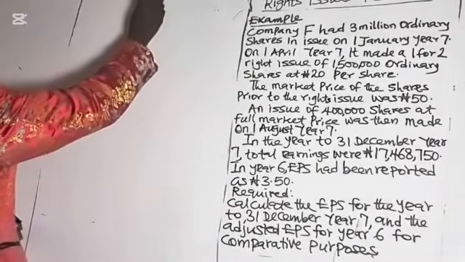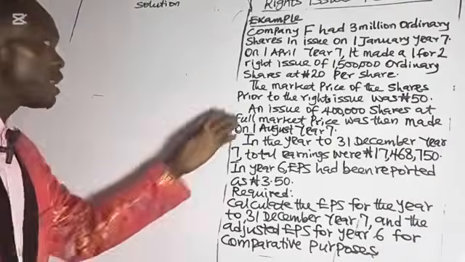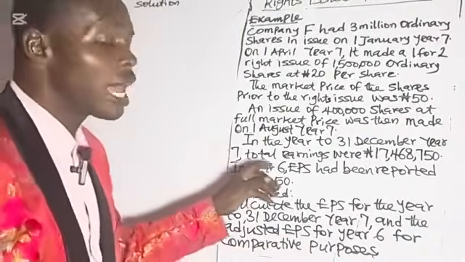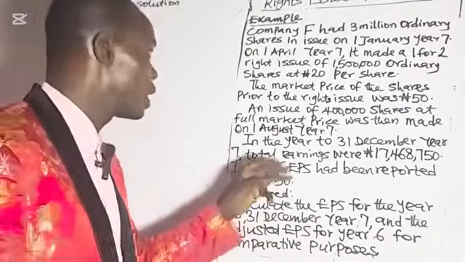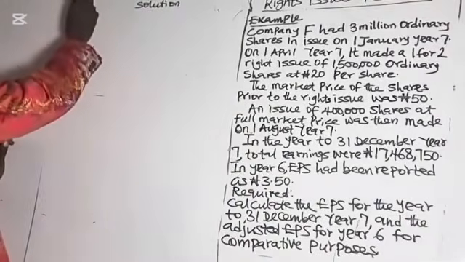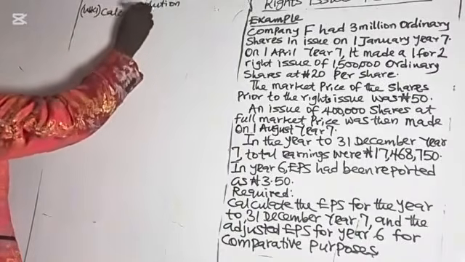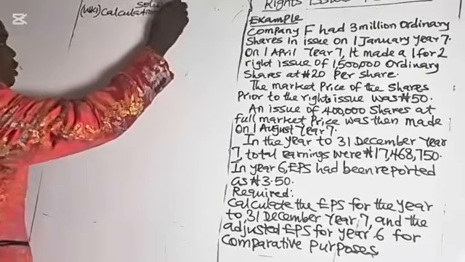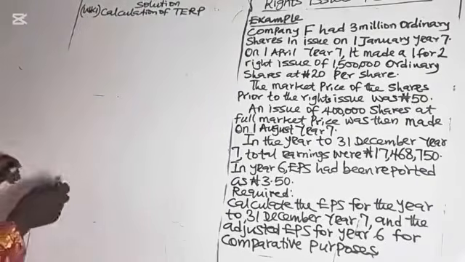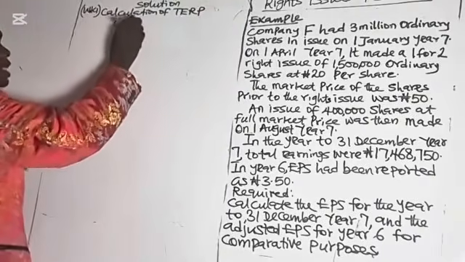I've told you whenever a question involving EPS is given and the question involves the right issue, the starting point is to calculate the theoretical ex-right price. Now, working 1, calculation of theoretical ex-right price. You have cum right.